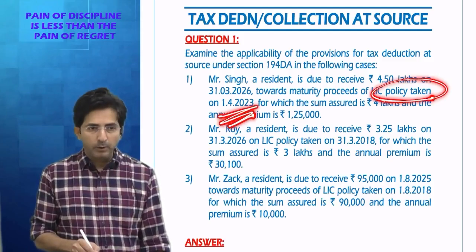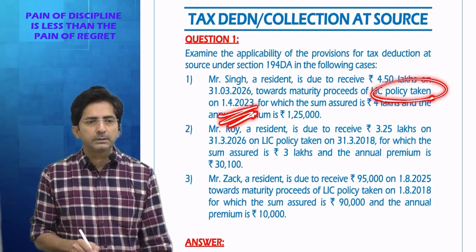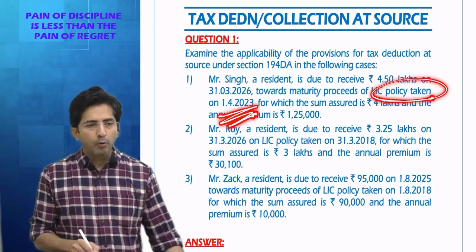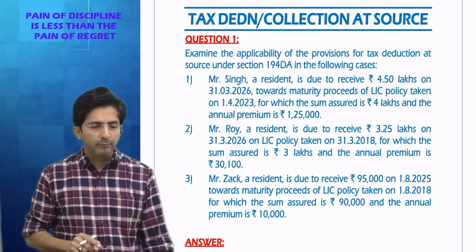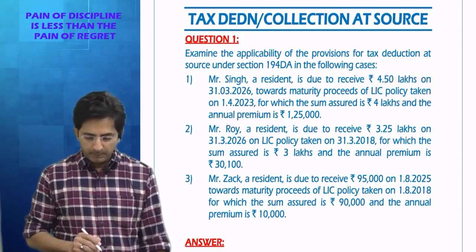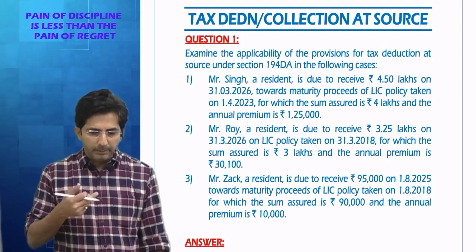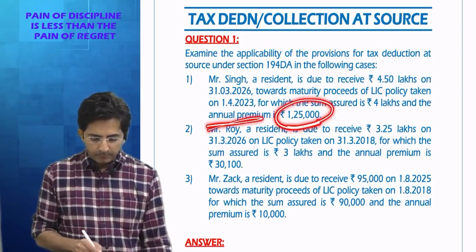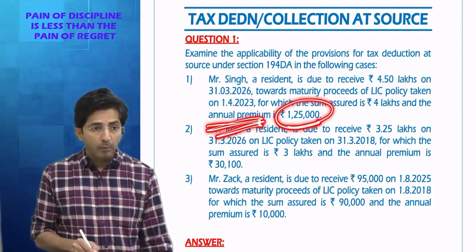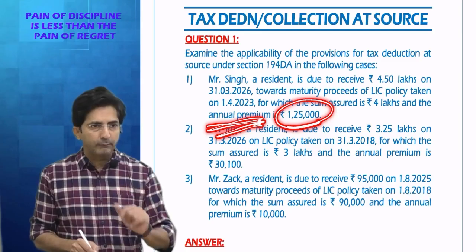And what is the rule for a policy taken on or after 1/4/23? Either the premium exceeds 10% of the sum assured or it is more than 5 lakhs. If it exceeds either amount, it will be a big premium policy. So first let me check, is the premium exceeding 5 lakhs per annum? What is the premium paid by us? 1,25,000. So in terms of the amount of rupees 5 lakhs, it's not crossing 5 lakhs.